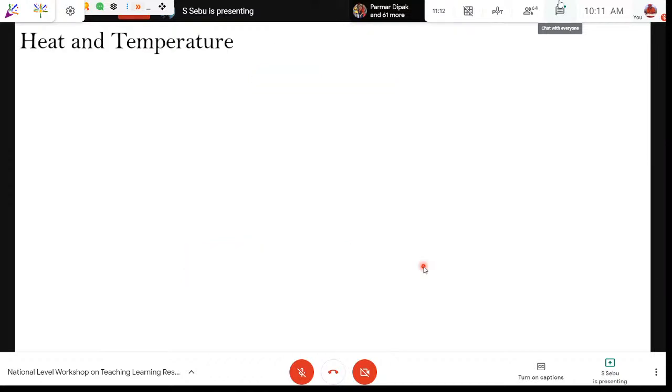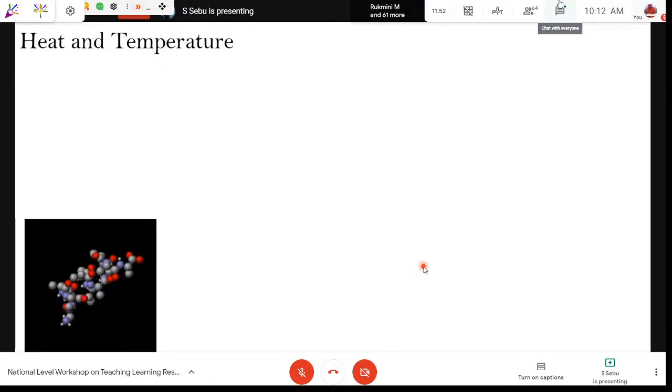Now coming to heat and temperature, what is heat, or what is temperature all about? They are related, right? They are related, but they are not the same. These things have to be made clear to students. Heat and temperature are related, but they are not the same. Many times we get confused.